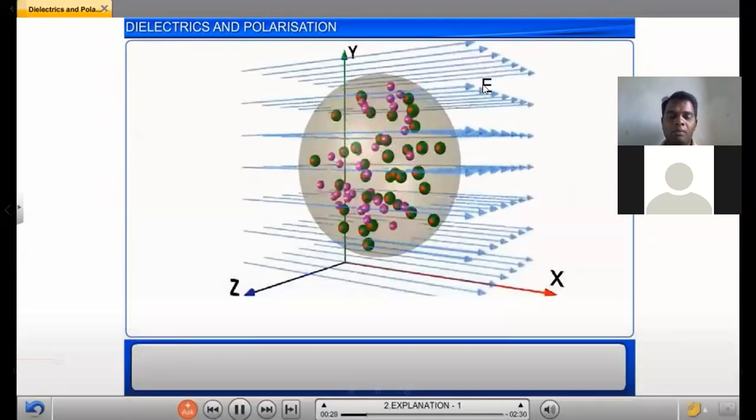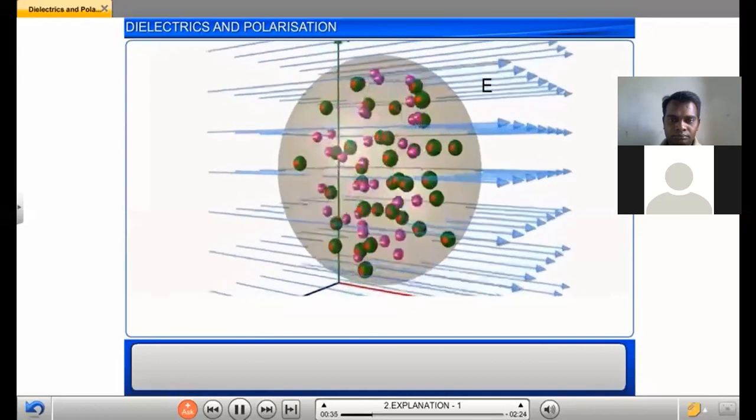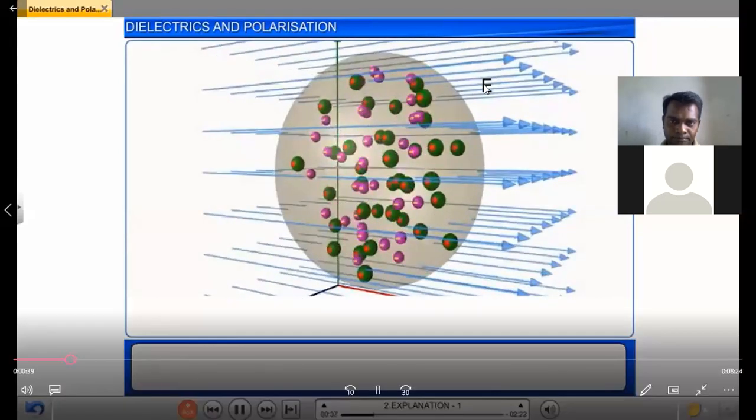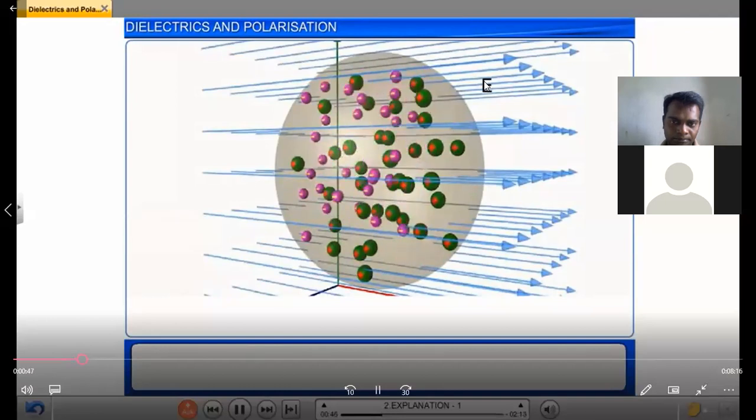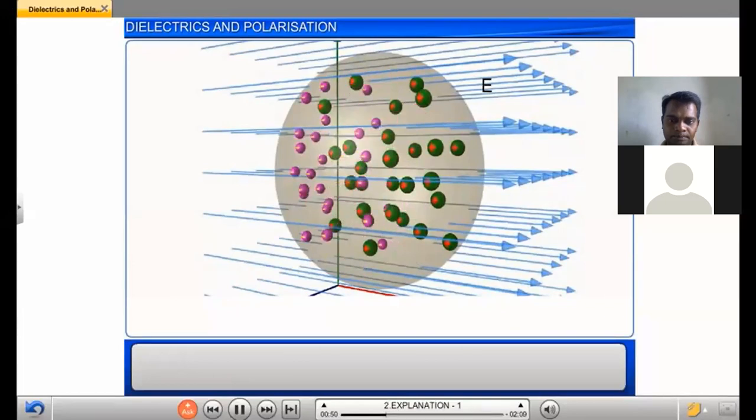The charge distribution takes place in the conductor due to the movement of the free charges, and the electrostatic induction occurs in such a way that in equilibrium the electric field strength E dash inside the conductor due to the induced charges is equal and opposite to the external field of strength E.